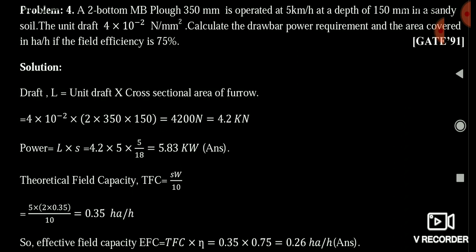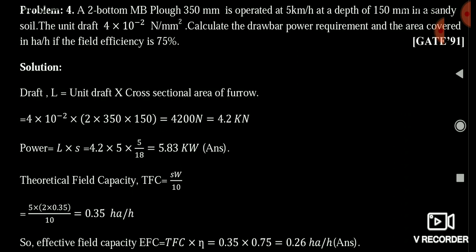Here the unit draft is given, so multiply it with the cross sectional area and you will get the draft. It is a two bottom plough, so 2 into 0.15 into 0.35 meter. So you multiply the unit draft with the cross sectional area and you get the draft, that is 4.2 kilonewton.